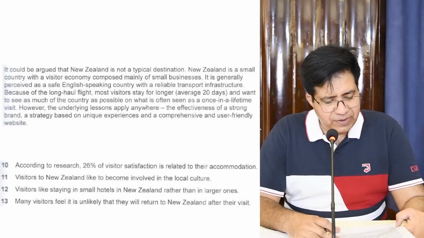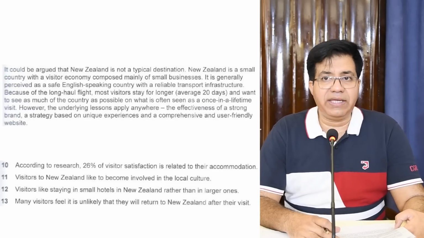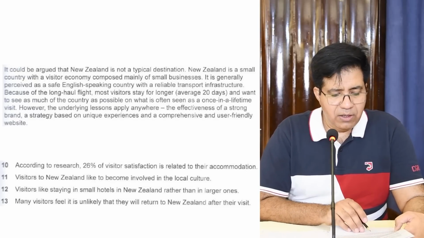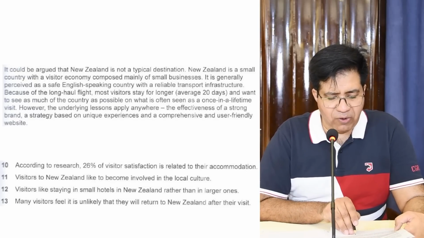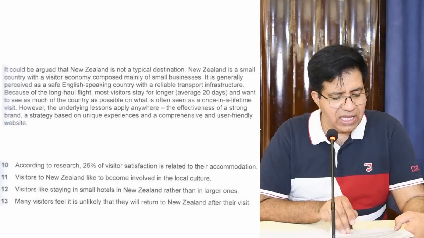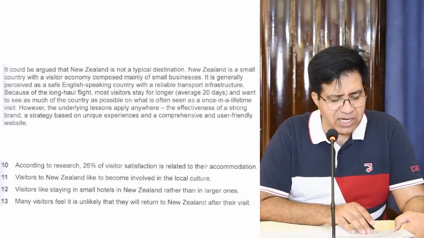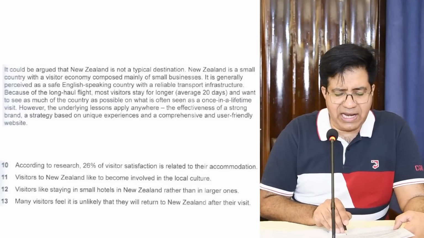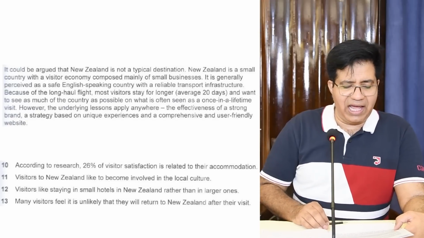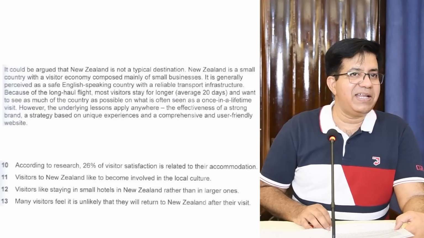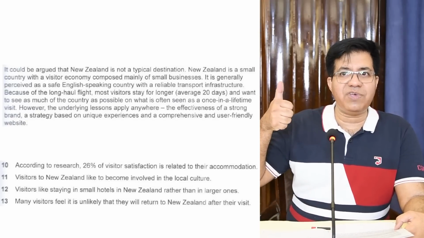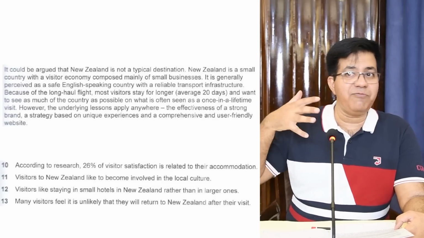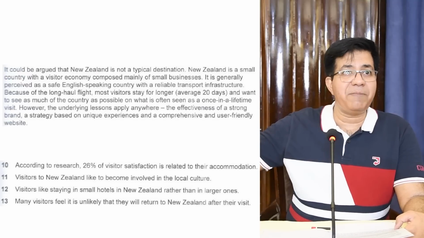Last paragraph, and we are going to read it from 4th line. Because of the long haul flight, most visitors stay for longer, average 20 days, and want to see as much of the country as possible on what is often seen as once in a lifetime visit. Now listen, when you have once in a lifetime visit, what does it mean? Will you come again? No. Once in a lifetime visit means there is no chance to come back again.